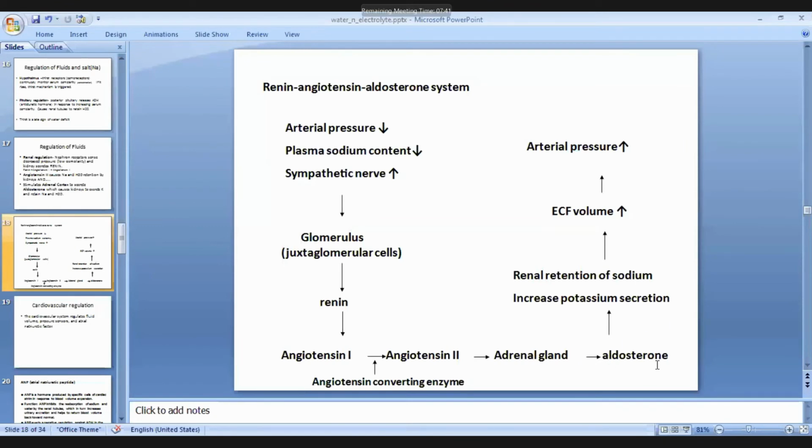Aldosterone is a salt-retaining hormone. It acts on the kidney, increasing potassium secretion and renal retention of sodium, and also water. ECF volume rises, and pressure comes back to normal.